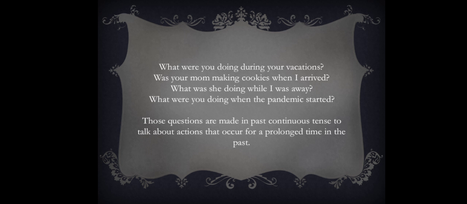Was your mom making cookies when I arrived? What was she doing while I was away? What were you doing when the pandemic started? I was planning a test for you, but I had to stop it because of the pandemic. Those questions are made in the past continuous tense to talk about actions that occur in a prolonged time in the past.